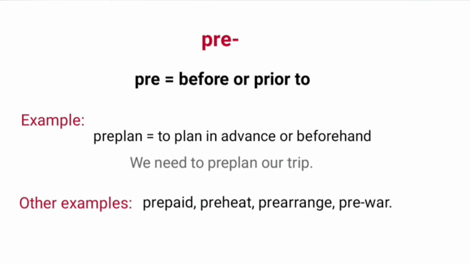Prefix pre means before or prior to. Example word, pre-plan. It means to plan in advance or beforehand. We need to pre-plan our trip. Other examples, prepaid, preheat, prearrange, pre-war.